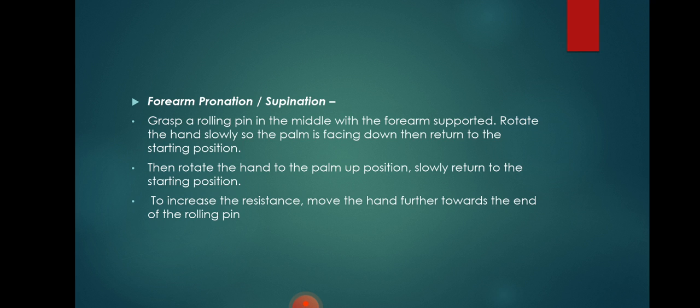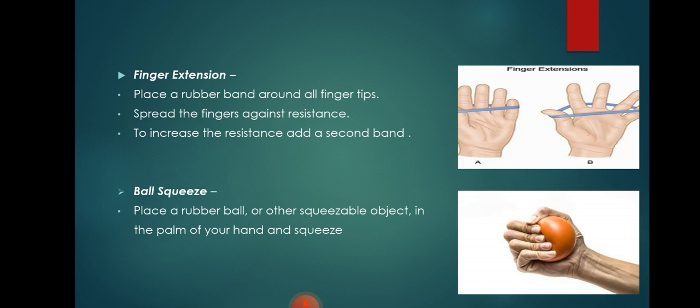Third is the forearm pronation and supination. Grasp a rolling pin in the middle with the forearm supported. Rotate the hand slowly so that the palm is facing down. Then return to the starting position. Then rotate the hand to the palm up position. Slowly return to the starting position. To increase the resistance, move the hand further towards the end of the rolling pin.